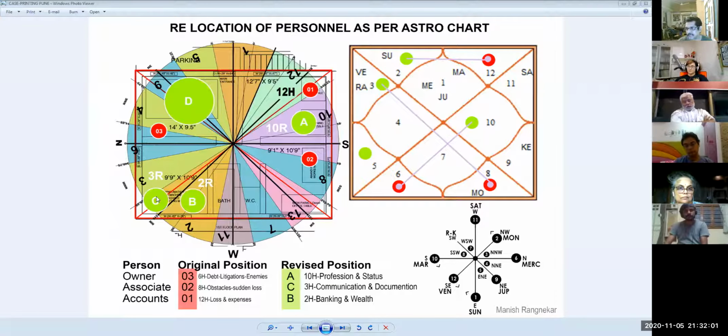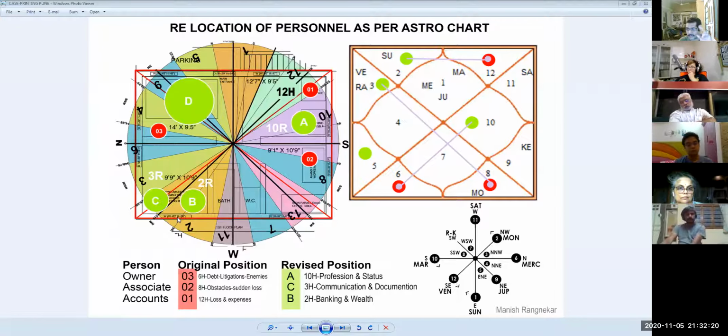If you are sitting in your own house, you are the boss. If you're sitting in a friend's house, you are comfortable. If you're sitting in an enemy's house, you are very agitated and disturbed. The same thing applies with planets, with Rashis, and with houses. So these three were the results.